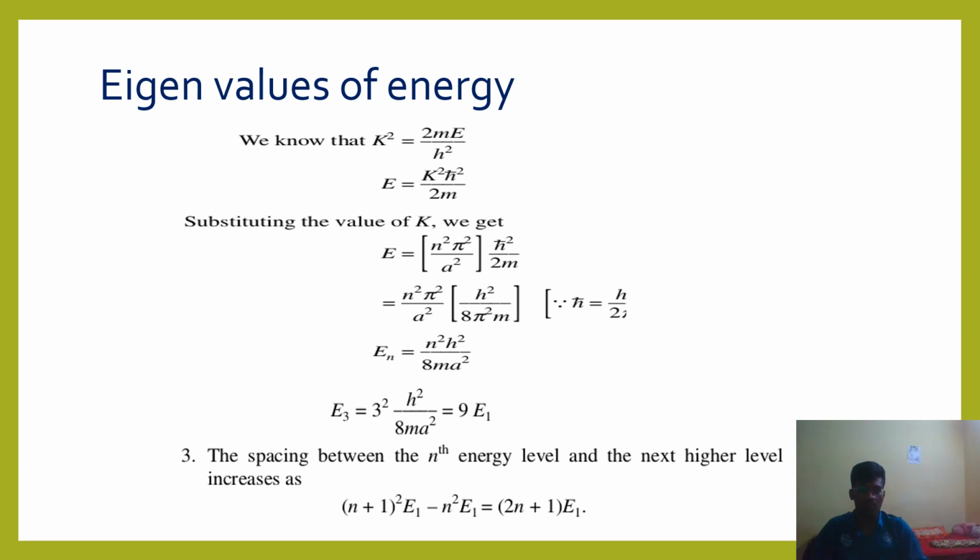After that, the eigenvalue of energy. By squaring, k squared is equal to 2mE by h-bar squared. By framing that, energy is equal to k squared h-bar squared by 2m. By substituting the k value, En is equal to n squared h squared by 8ma squared. For the spacing between the nth and next energy level, (n plus 1) squared times E1 minus n squared times E1 is equal to (2n plus 1) E1.